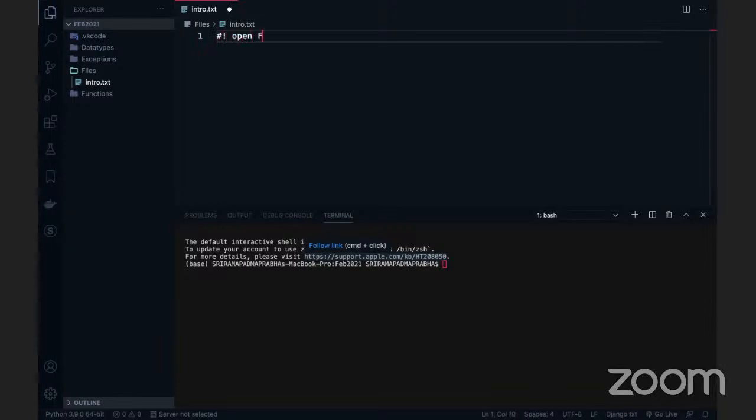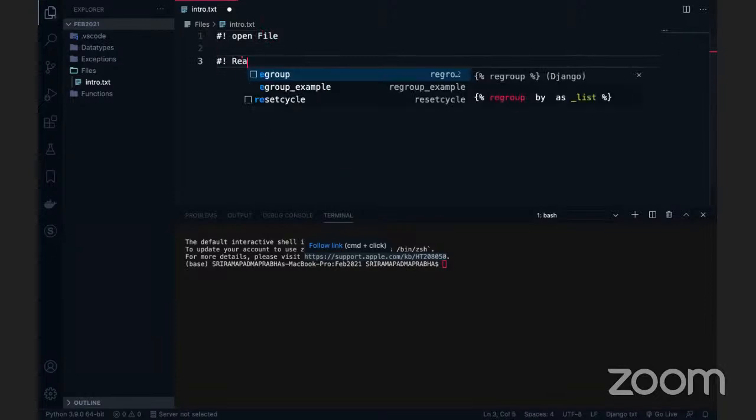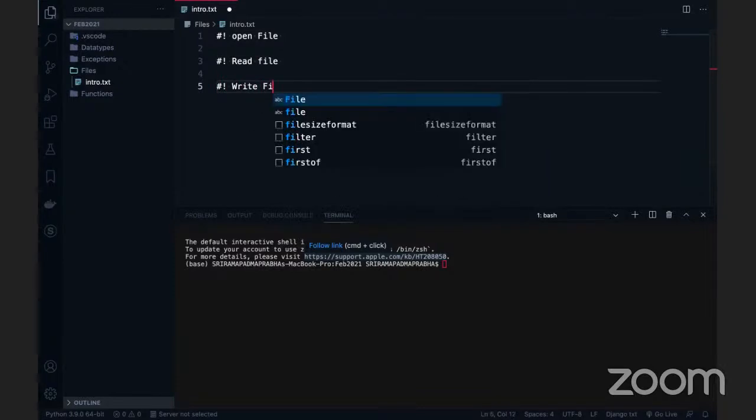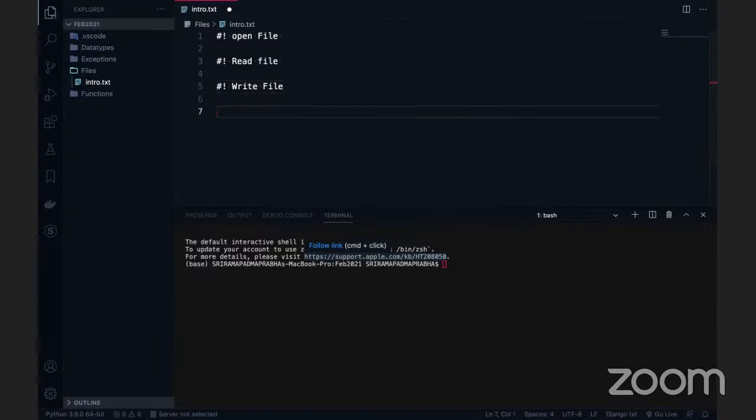Even with Word documents, text documents, or PDFs, we generally open, read, write, and close the file. If you want to do those operations with programming, we have some functions in Python to deal with them.